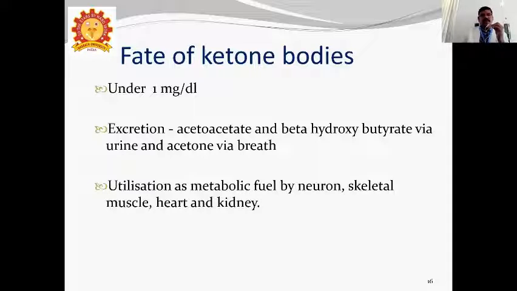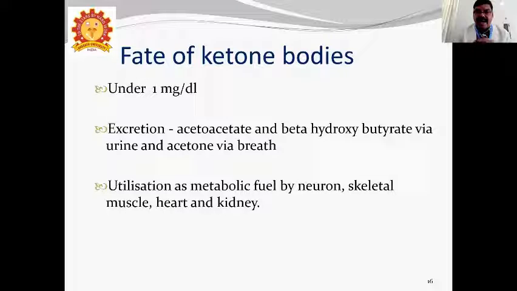Fate of ketone bodies. Normally, ketone bodies are less than 1 milligram per deciliter in blood. They are excreted as acetoacetate and beta hydroxybutyrate via urine, and acetone via the breath.